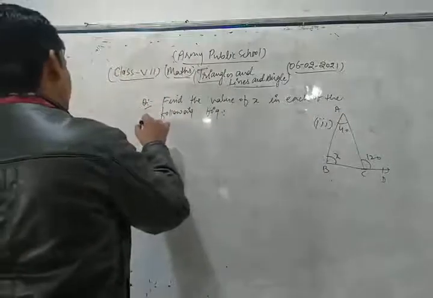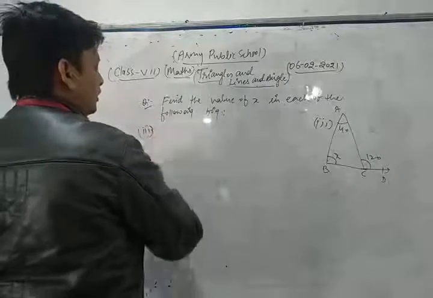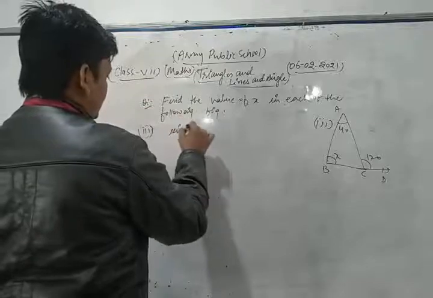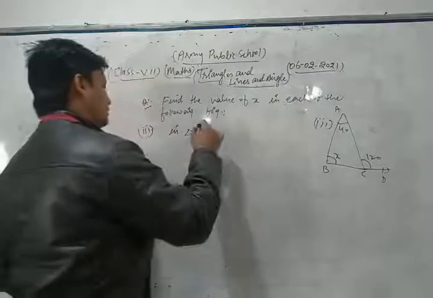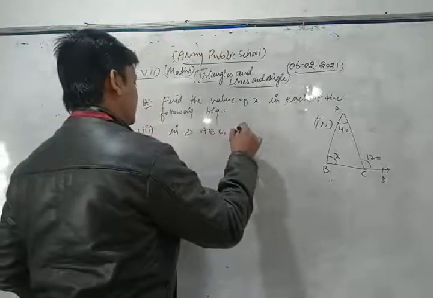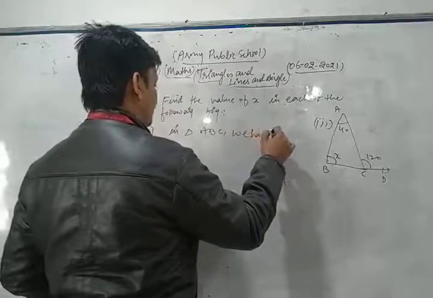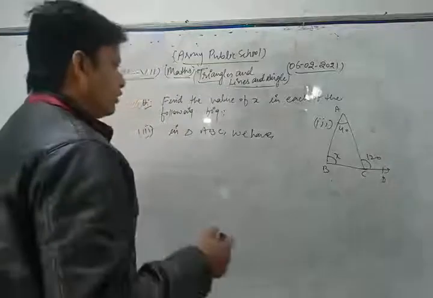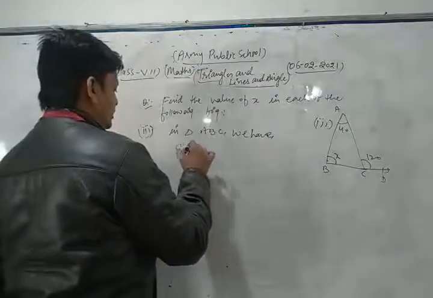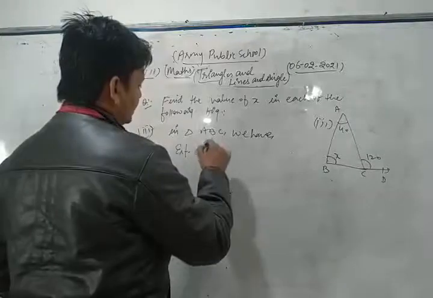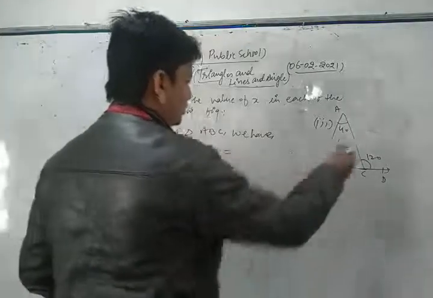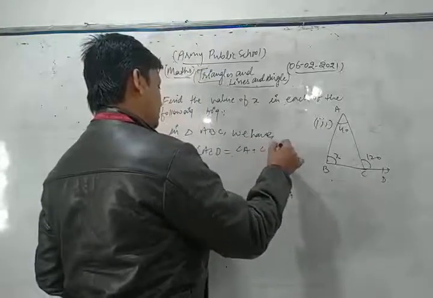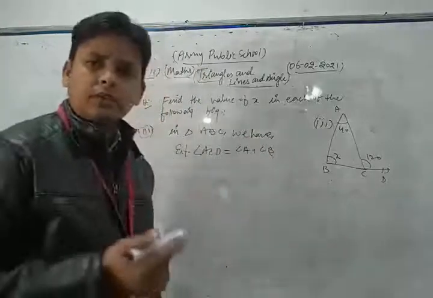Now we discuss the third part of this question, which is in triangle ABC. In triangle ABC, we have the exterior angle property: exterior angle ACD is equal to the sum of its two opposite interior angles, that is angle A plus angle B. We just discussed that property.